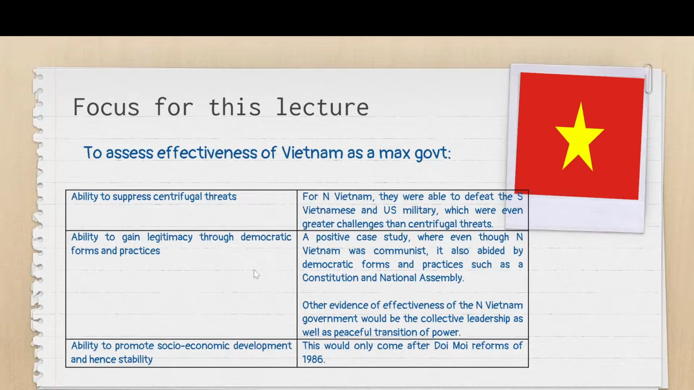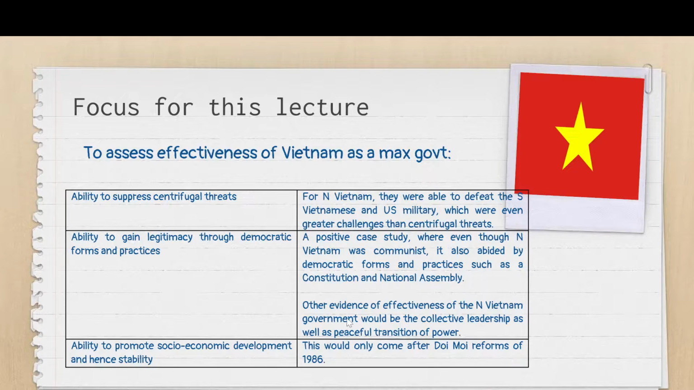With regards to the second criterion, it's also a positive case study, because even though North Vietnam was communist, you will find that they also have constitutional trappings, like a constitution. They also hold elections. They also have a national assembly. This means that they also tried to use democratic forms and practices to affirm their legitimacy, and it's also a way for them to maintain stability.